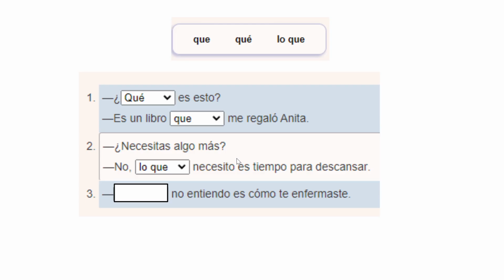That which, lo que. That which I need is time to rest. Okay. Lo que is not referring to a specific item, but an idea. Blank, no entiendo es cómo te enfermaste. Blank, I don't understand is how you got sick. Is it que without an accent, que as a question, or lo que as a big idea? Lo que. It's not referring to a specific thing, it's referring to an idea. Okay?